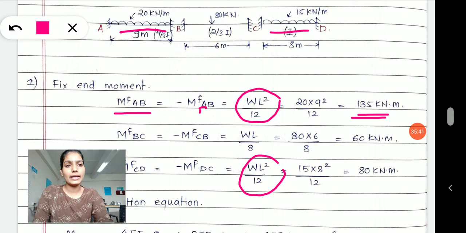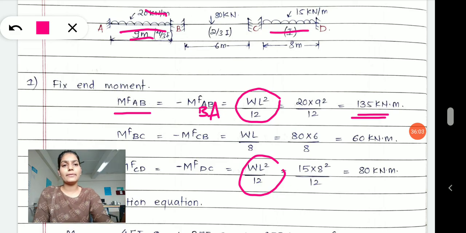This is BA actually. Okay, make a change in your notebook as well. So MFAB is equal to minus MFBA, which is WL square by 12. W is 20, L is 9. Put the values, calculate it, you will get 135 kilonewton meter.